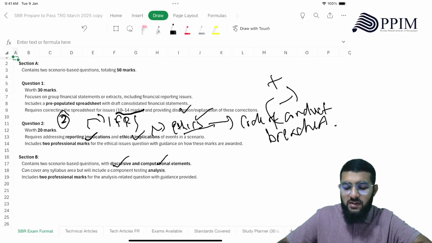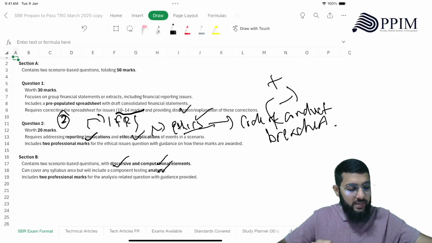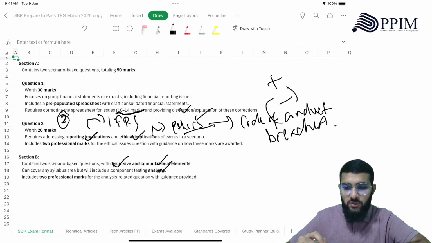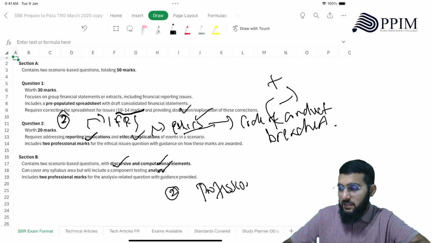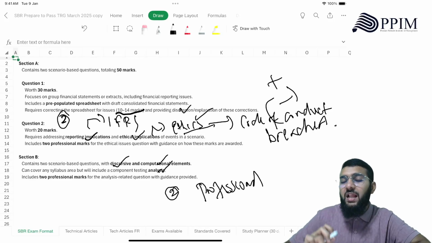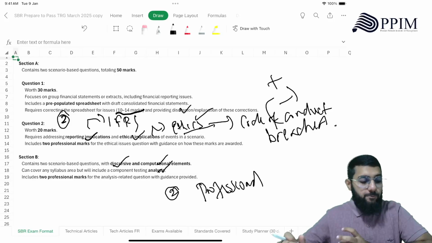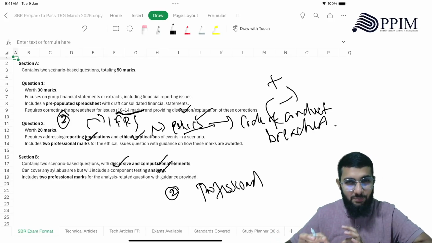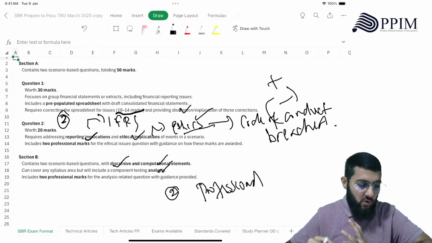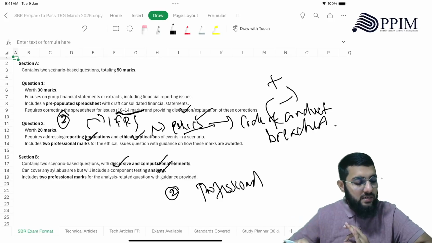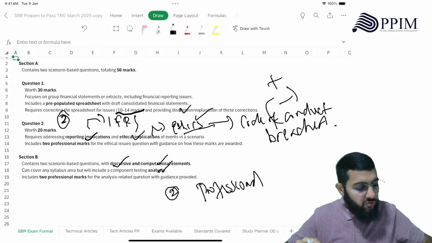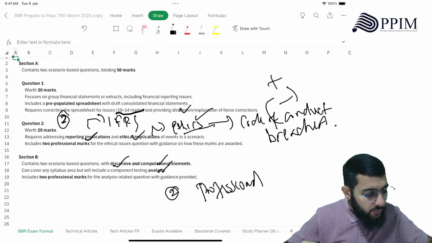One question would focus on analysis, and this again includes 2 professional marks. Again, as I told you, they won't require separate effort. As you answer the question, when you bring in clarity and structure, you are going to gather those marks.